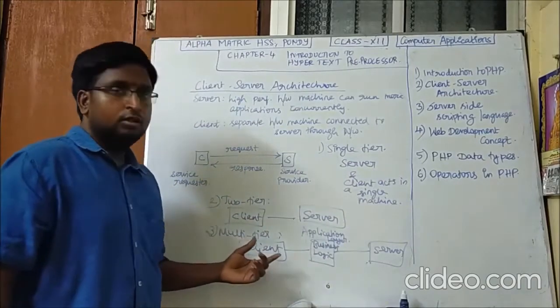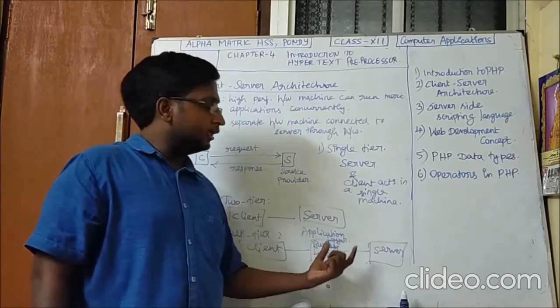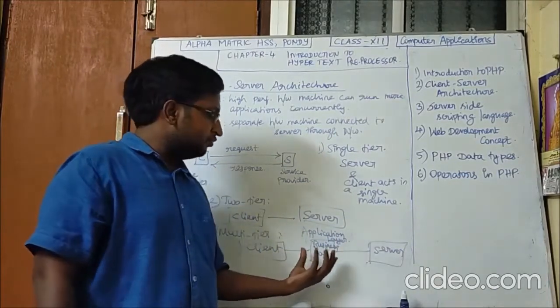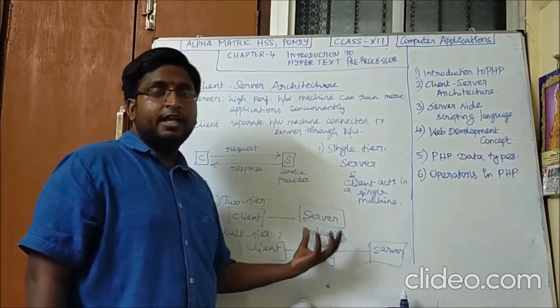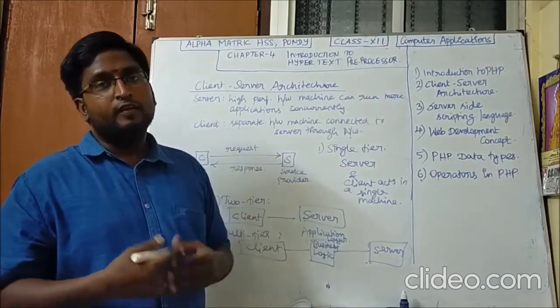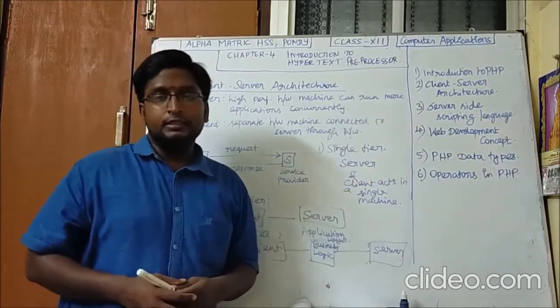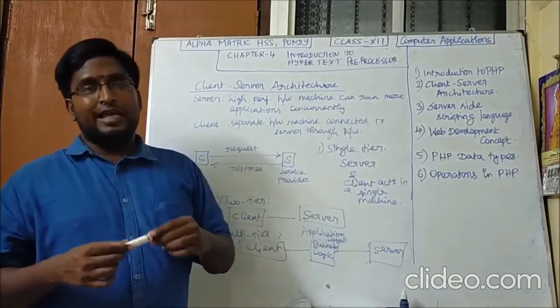The client will send the request through the application layer to the server. Any business logic will occur in between the client and the server. This is about the types of architecture. Next we will see the server-side scripting language.